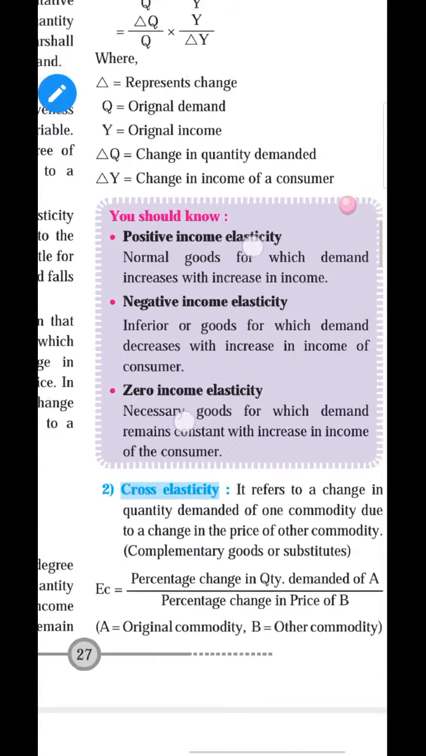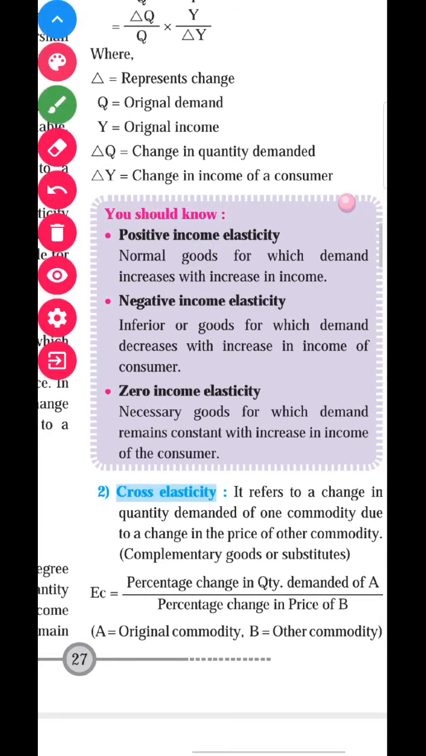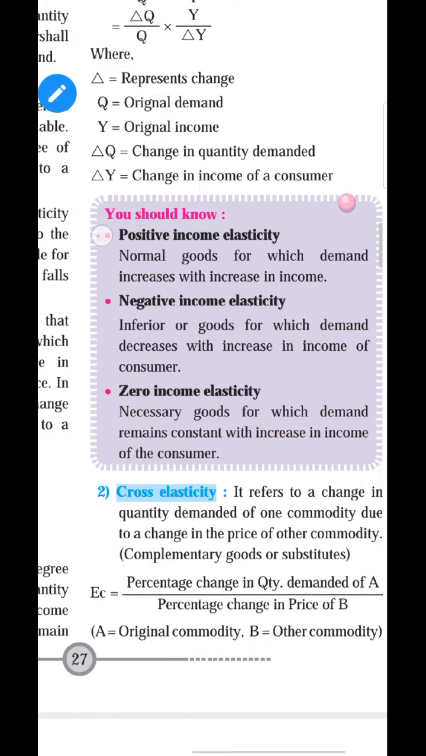Only 3 types are given in your textbook, this year's textbook: positive income elasticity of demand, negative income elasticity of demand, and zero income elasticity of demand. You can add 2 more points, that is income elasticity of demand greater than 1 and income elasticity of demand less than 1. Okay student, first we will see whatever is given in your textbook. Positive income elasticity of demand.